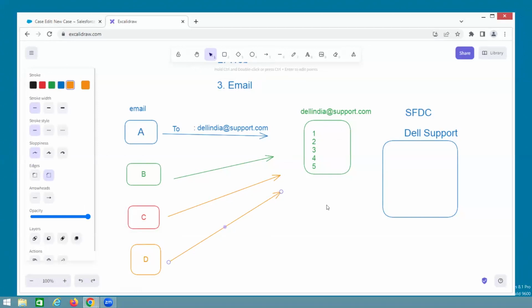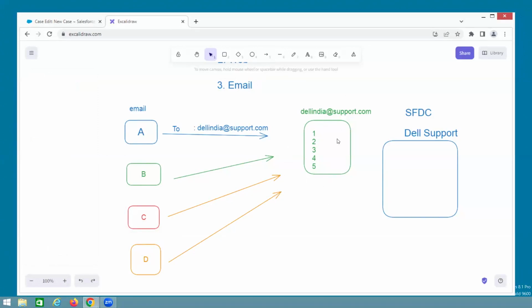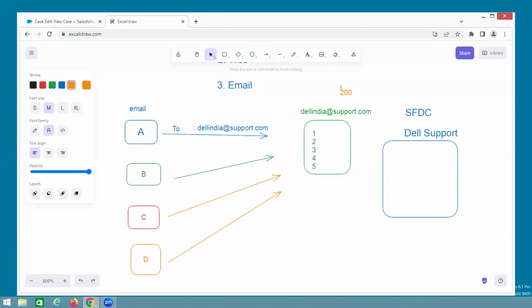Right? Now on the Dell side, the people open this box. How many people are there? For example, in Dell India, 200 members are there, customer care people. Now the manager, for example, opens this first case. For example, this is Dell, and this is one mail ID. Whatever mails are coming, those are the cases, the customer problems, right?